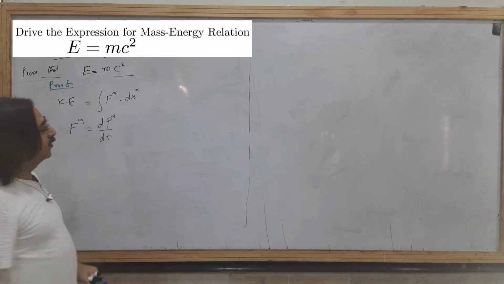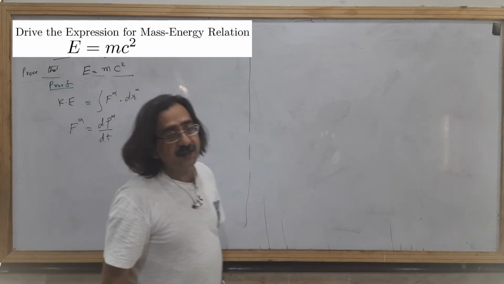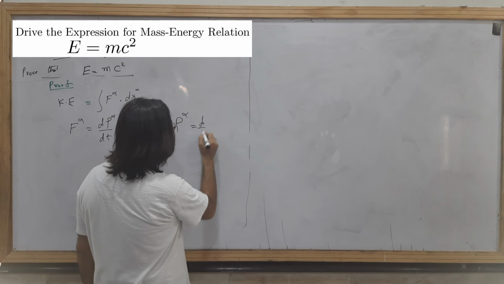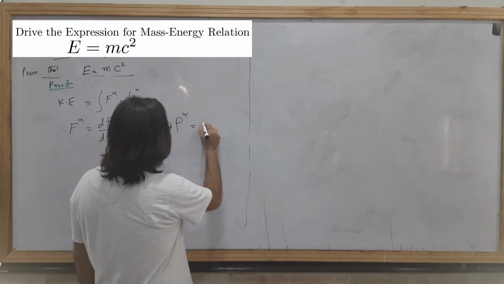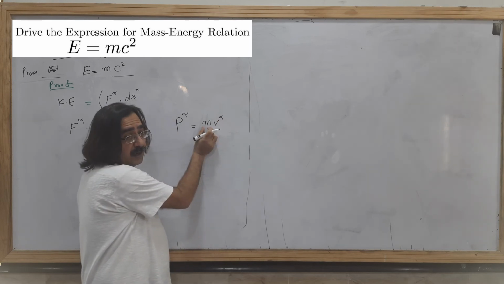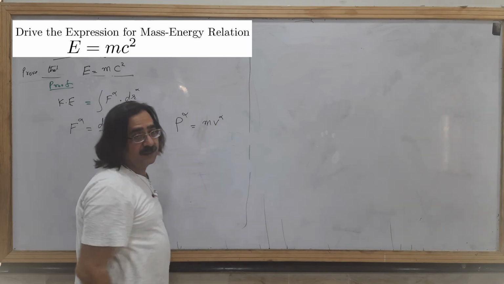And what is p alpha? We have already discussed that p will be equal to m v alpha, where m is the relativistic mass and v is the velocity.